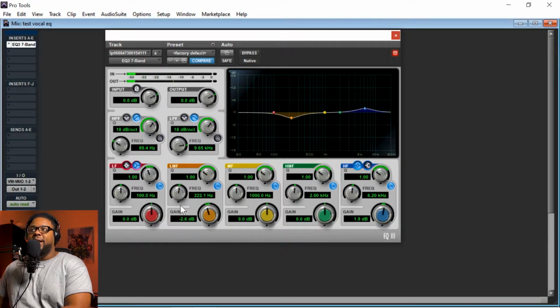And you want to use the frequency sweep to see which range you like and which range you don't like.